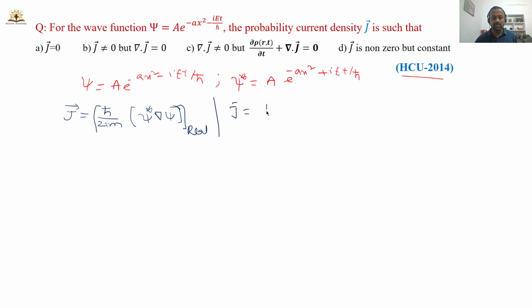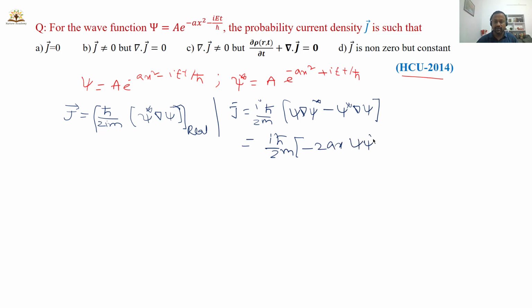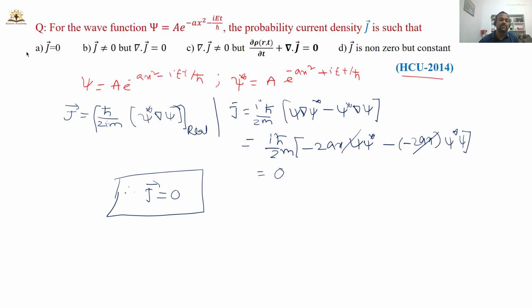J bar is equal to the well-known notation ih bar by 2m, psi del psi star minus psi star del psi. You substitute the values ih bar by 2m. When you calculate all these things here, you will get minus 2ax psi star here, and minus of minus 2ax psi star here. So from this you can cancel both functions, you will get 0. Therefore J bar, the current density, is equal to 0. So option 1 is the correct answer.